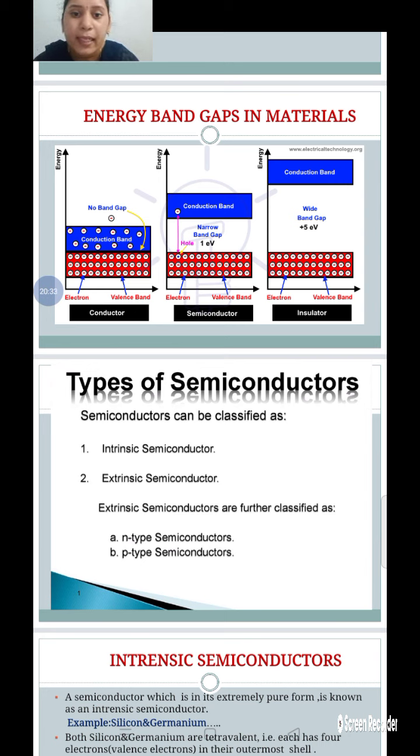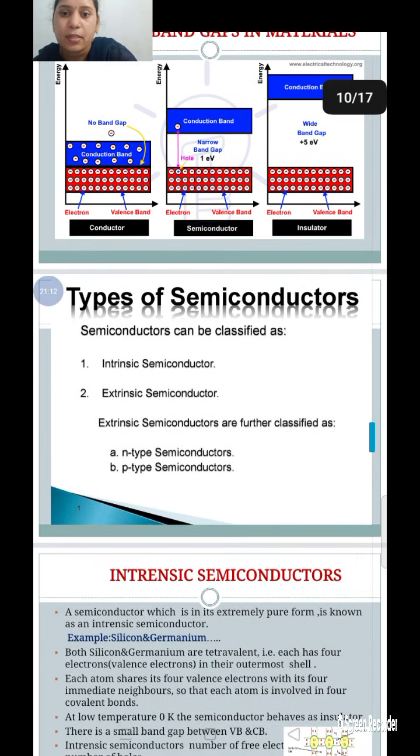Next, let us discuss the insulator band gap diagram. Here the valence band is completely filled with electrons, and the conduction band is a totally empty band. There is a large forbidden energy gap between the valence band and the conduction band, so electrons cannot move from the valence band to the conduction band. That forbidden energy gap in an insulator material is 5 electron volts. This is the energy band gap diagrams in solids.